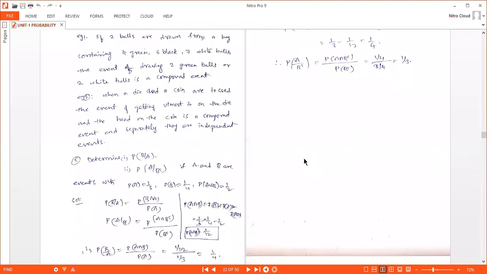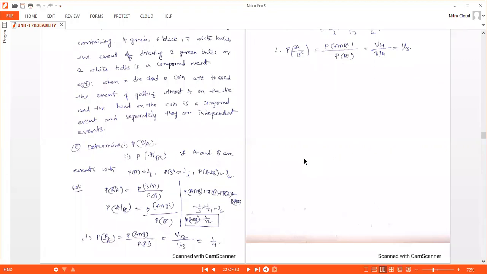Determine the probability of B given A and the probability of A given B complement. If A and B are events, the probability of A is 1 by 3, the probability of B is 1 by 4, and the probability of A union B is 1 by 2. From the definition, probability of B given A is probability of B intersection A by probability of A. Probability of A given B complement means probability of A intersection B complement by probability of B complement.